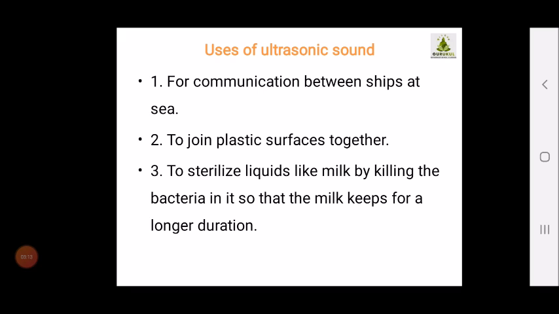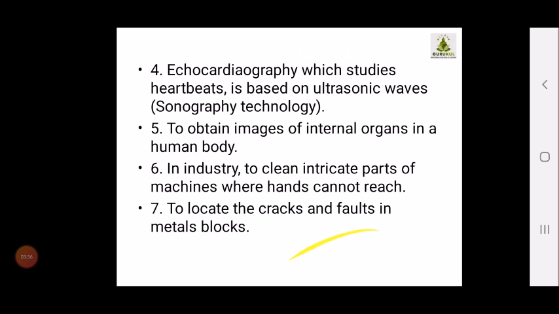Uses of ultrasound. Now we are going to study the uses. What are the uses of ultrasound? First, it is used for communication between ships in the sea, to join plastic surfaces together, and to sterilize liquids like milk by killing the bacteria in it so that the milk keeps for a longer duration. So these are certain uses of ultrasonic sound.